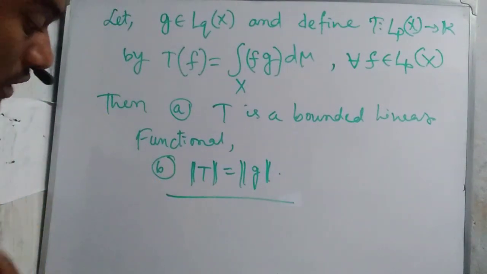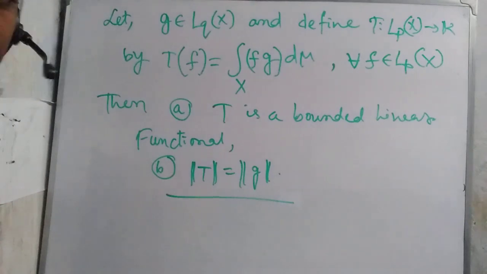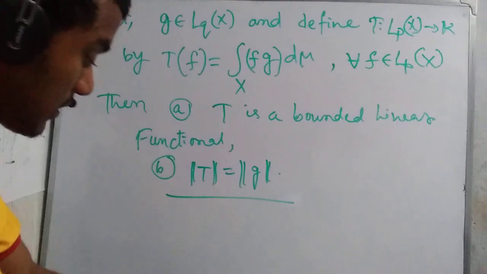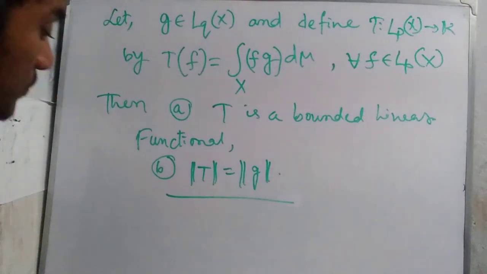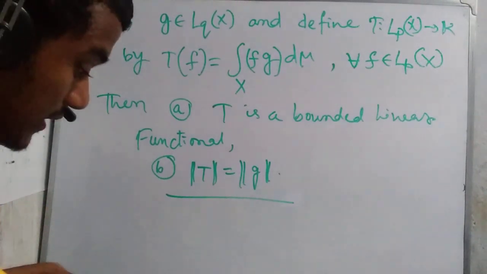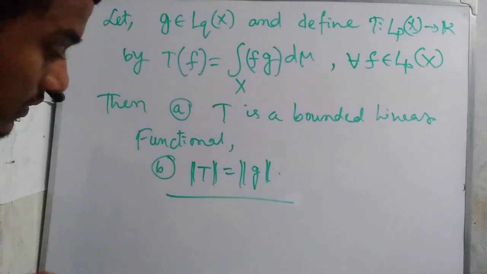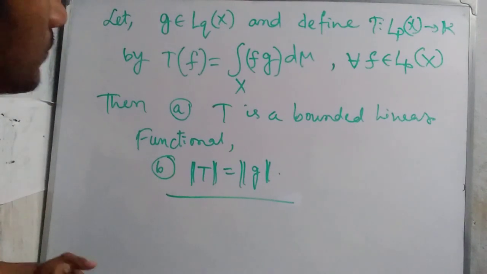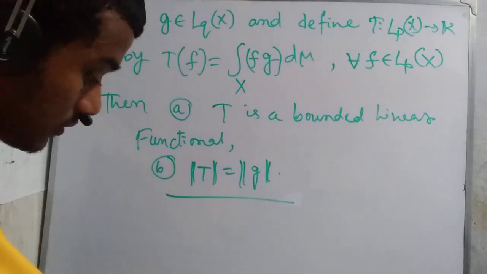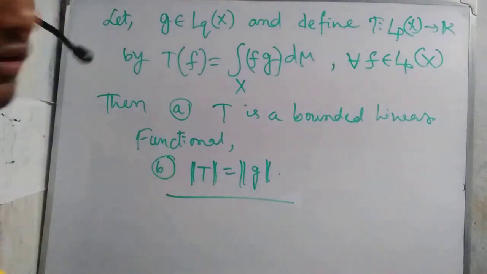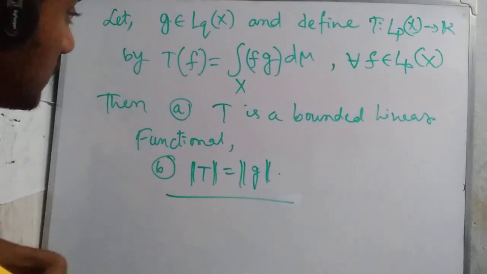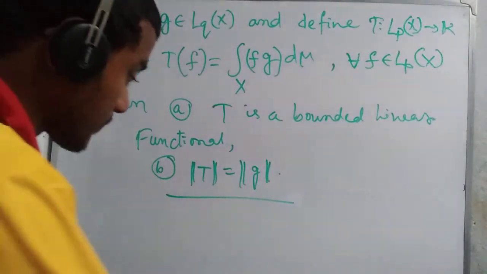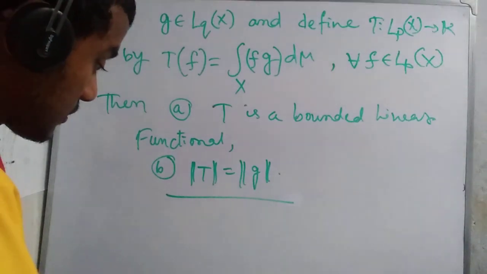We also discussed this in the previous class, but we just write this statement. It shows that f belongs to L^p(X) and g belongs to L^q(X). Then T(f) = ∫_X f g dμ for all f belonging to L^p(X). Then T is a bounded linear functional and ‖T‖ = ‖g‖. Linearity and boundedness hold.